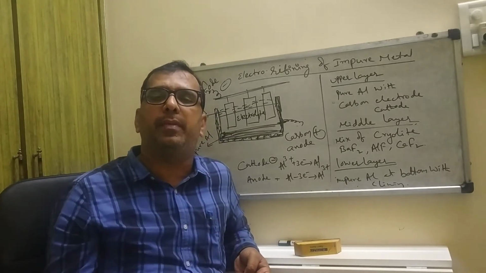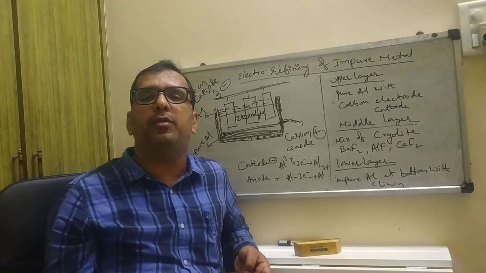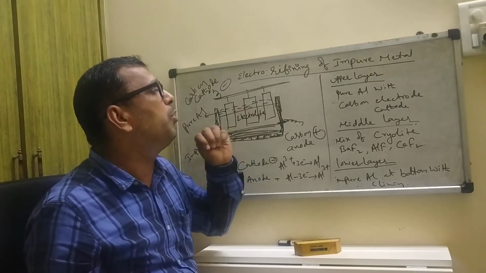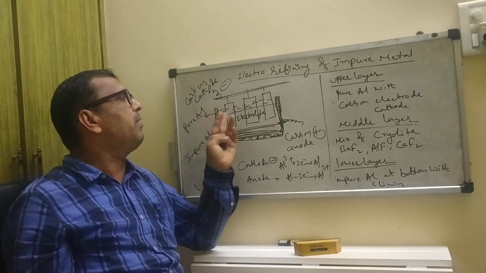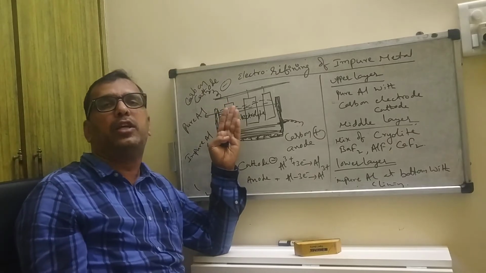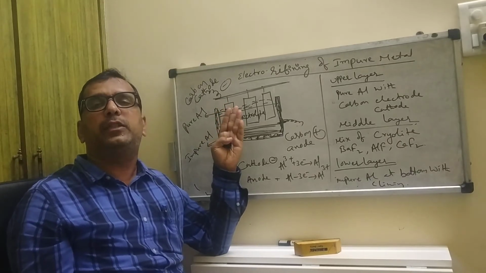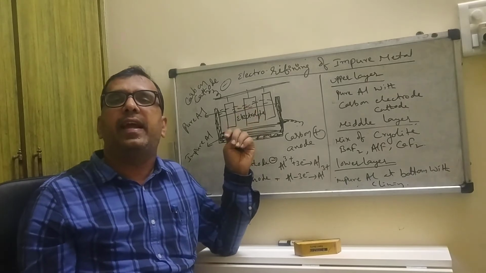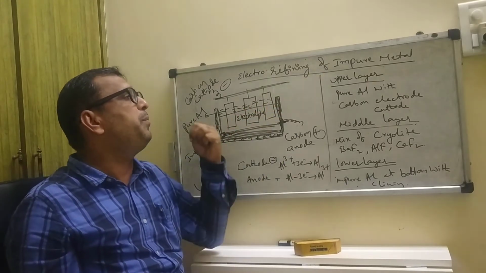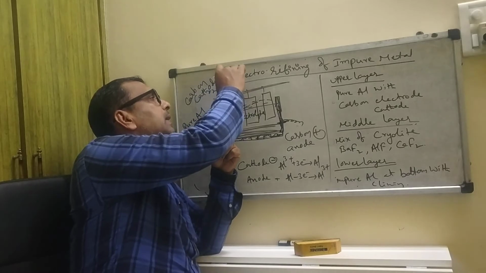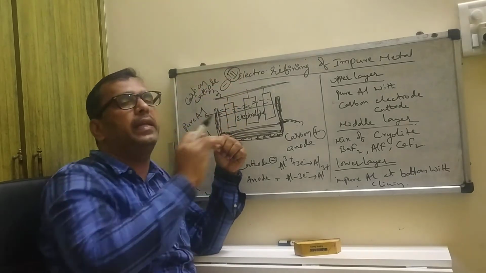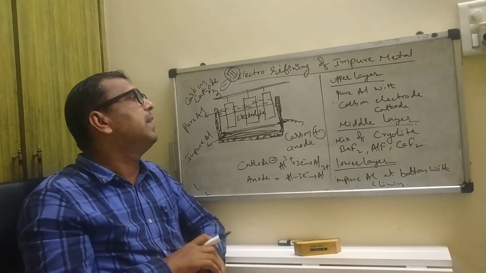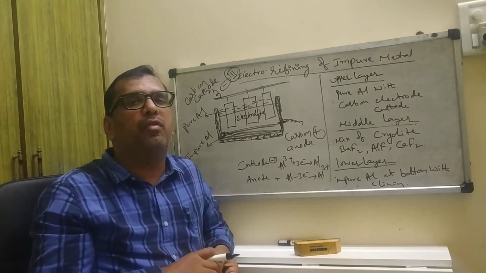That impure aluminium you have to convert into pure aluminium. This process is known as purification or refining: electro refining of impure metal. This is the third stage, and we can call it the electro refining method.